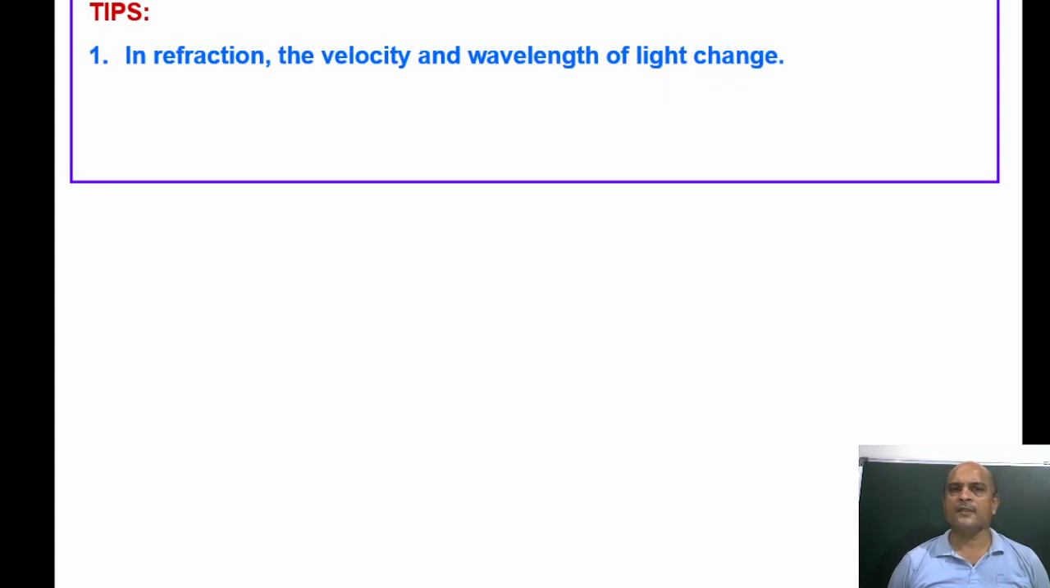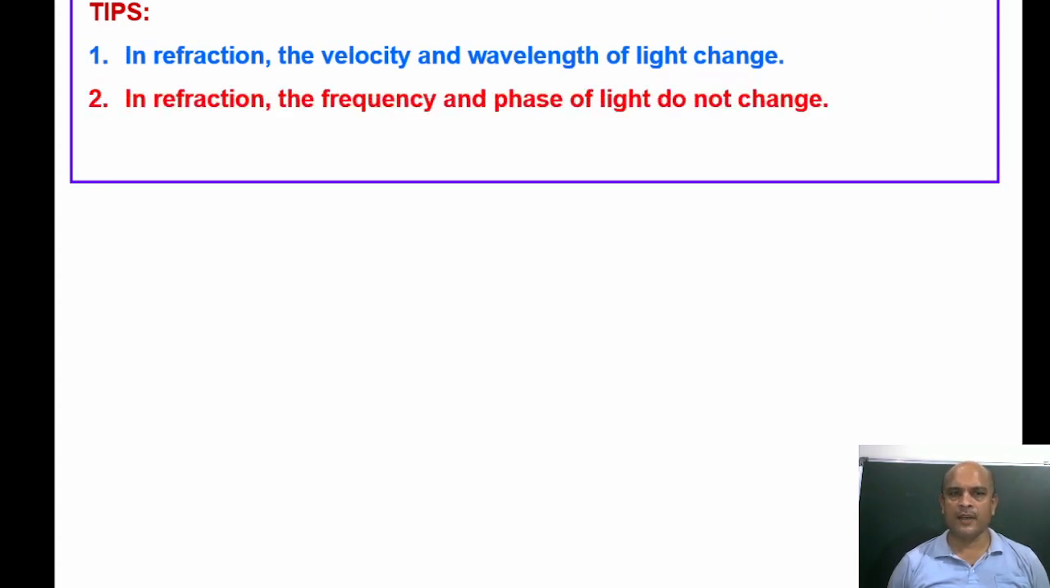Now in refraction, velocity and wavelength can change, but frequency always remains the same, and the phase of light also does not change. But we discussed in class 11th that in reflection, the phase will also change. The formula for mu is equal to c upon v, or c in air upon c in medium. It can also be the wavelength in air to the wavelength in medium. Frequency always remains the same in both media.